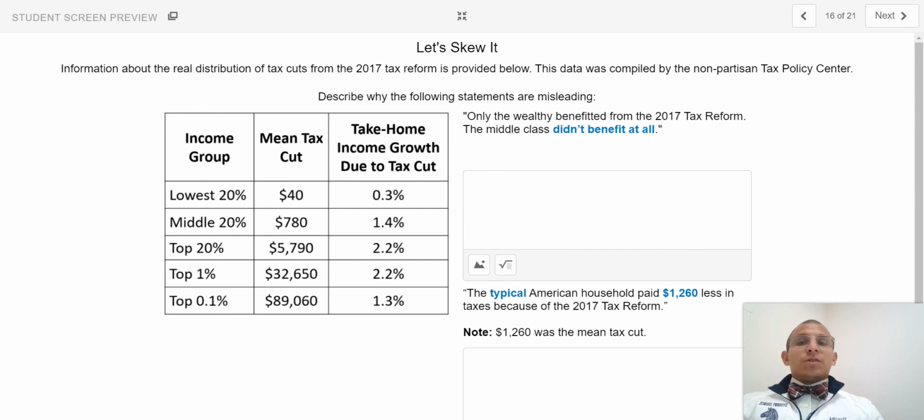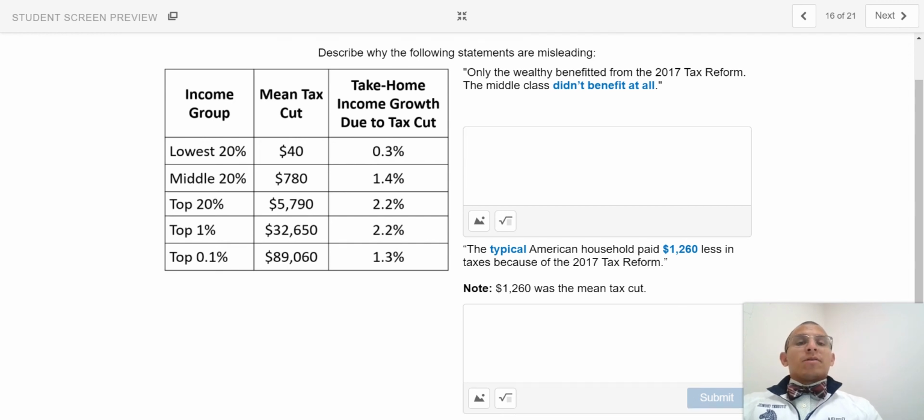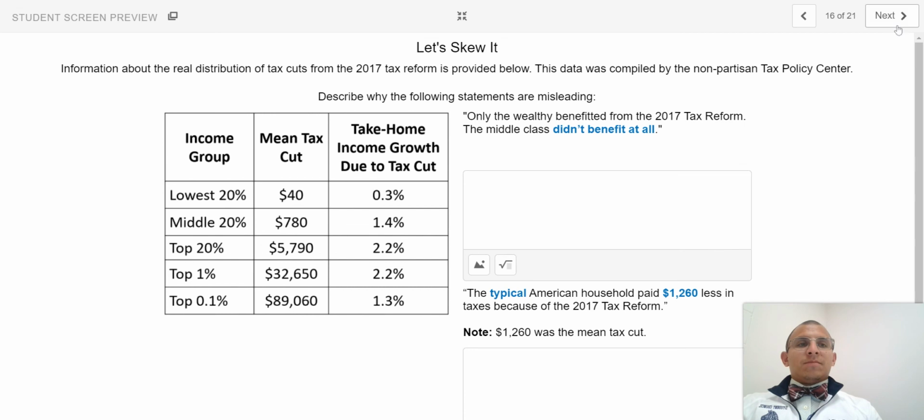So, information about the real distribution of tax cuts from the 2017 tax reform has been provided below. The data was compiled by the nonpartisan Tax Policy Center. Describe why the following statements are misleading. Only the wealthy benefited from the 2017 tax reform. The middle class didn't benefit at all. The typical American household paid $1,260 less in taxes because of the 2017 tax reform. Note, $1,260 was the mean tax cut.